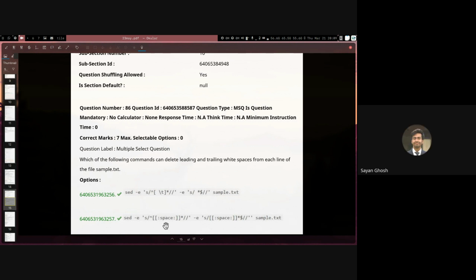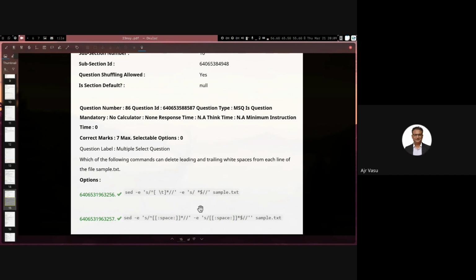And in the second one, tab will not be interpreted as a space, is it? Because tab is 8 spaces, right? Roughly, or something like that. No, tab is itself a different character. Some editors convert your tab into 8 spaces or 4 spaces, but tab itself is a separate ASCII character.